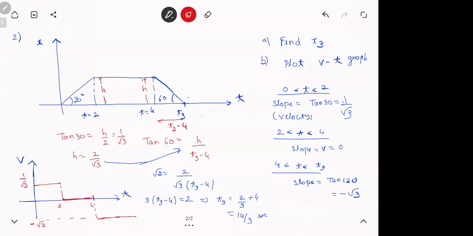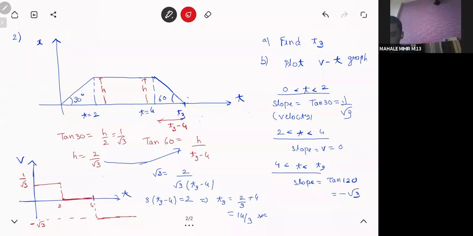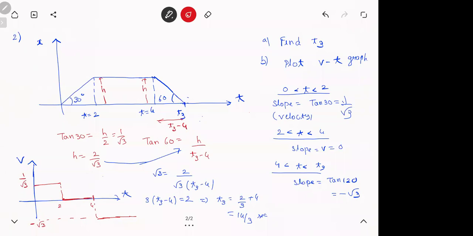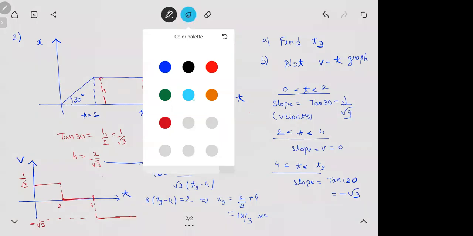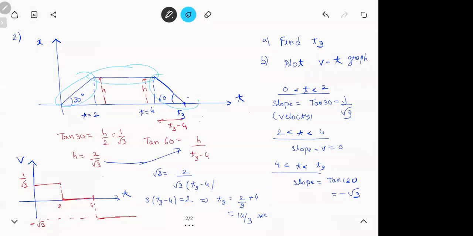Put it down. Ask me if there's any confusion. So can you explain the second part? What is the second part in the XT graph? What is velocity? Velocity is slope. So in total, see, there are 3 sections here. The first was this section, then this section. 3 sections are there. Got it? The entire graph is made of 3 lines.